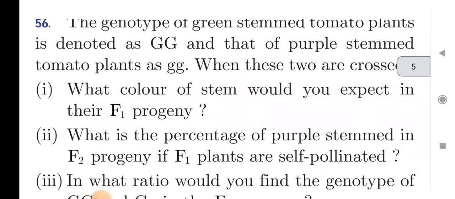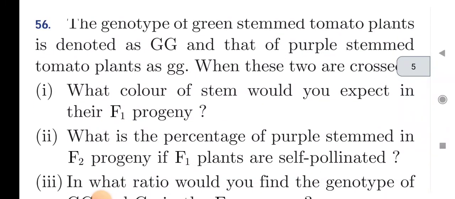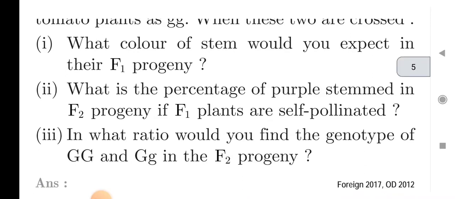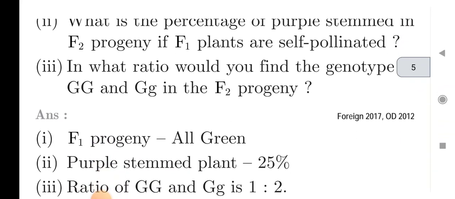Next is the genotype of green stemmed tomato plants is denoted as GG and that of purple stemmed tomato plant as small gg. When these two are crossed, what color of stem would you expect in their F1 progeny? What is the percentage of purple stemmed in F2? If F1 plants are self-pollinated, in what ratio would you find the genotype of GG, capital G and small g in the F2 progeny?